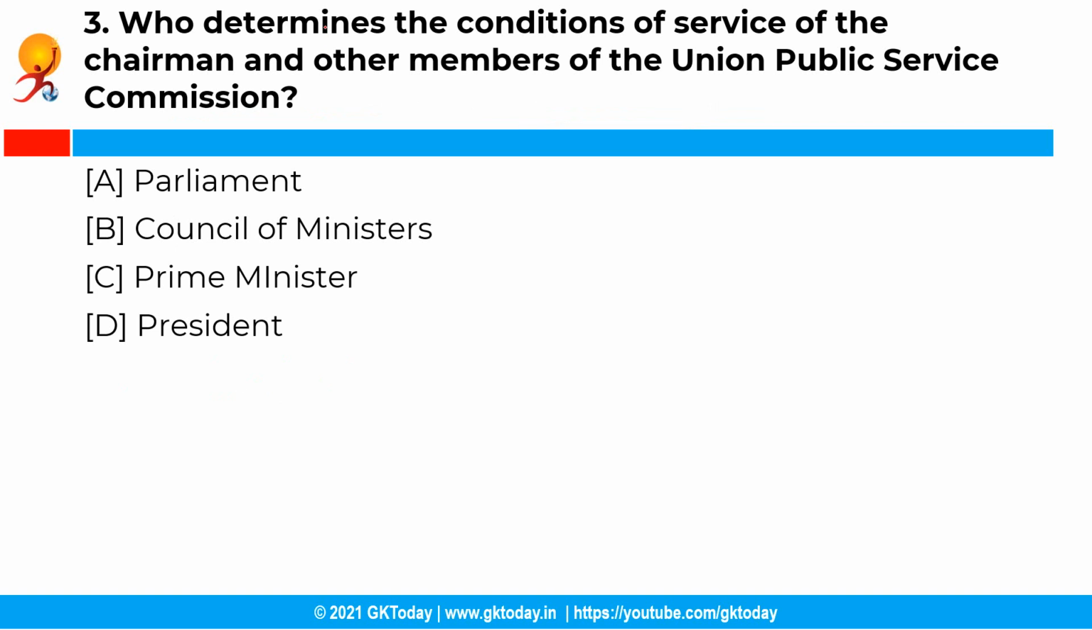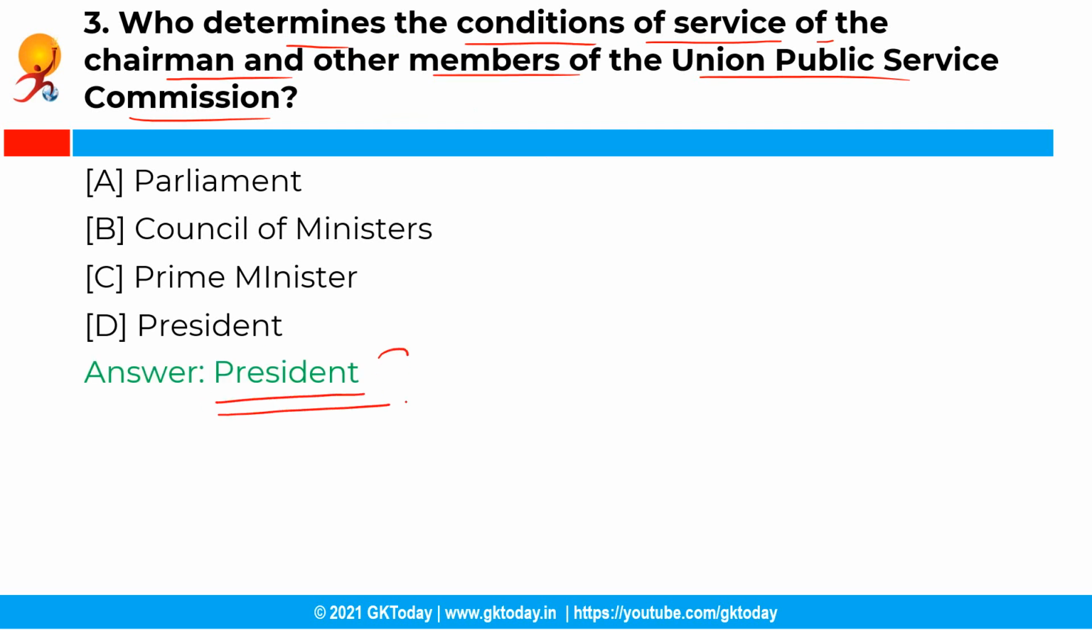Moving ahead with the next question. So who determines the conditions of service of the chairman and other members of the Union Public Service Commission? So you have the following options and the correct answer is option D, that is President. So the Constitution also authorizes the President of India to determine the conditions of services of the chairman and other members of the Union Public Service Commission. Usually, the commission consists of 9 to 11 members including the chairman.